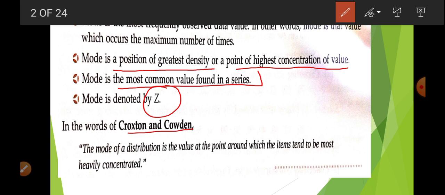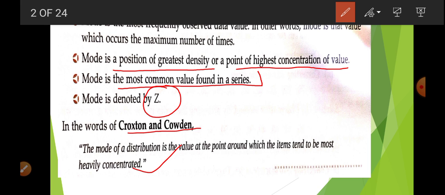Croxton and Cowden have defined it: the mode of a distribution is the value at the point around which the items tend to be the most heavily concentrated. For example, I want to give its utilization. Suppose a trader wants to purchase some jackets for resale, so he is going to search the market for which jacket is most frequently purchased, most demanded.